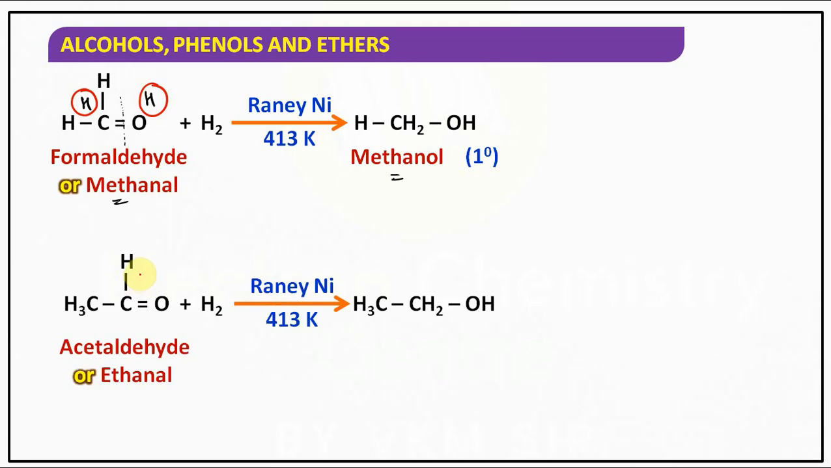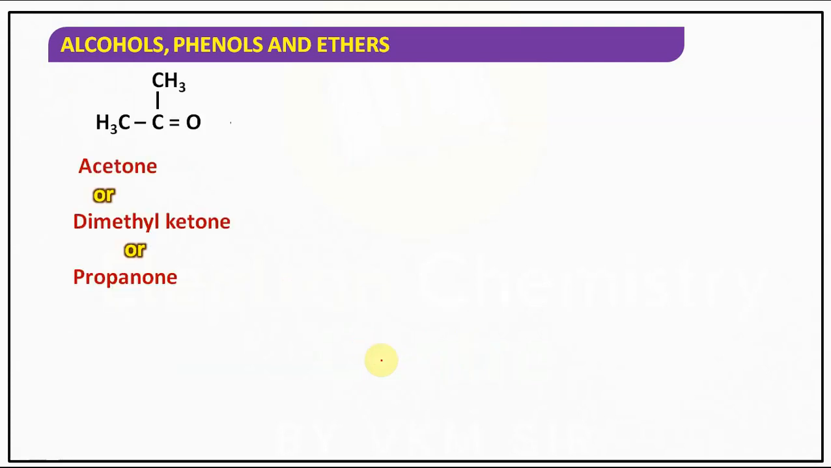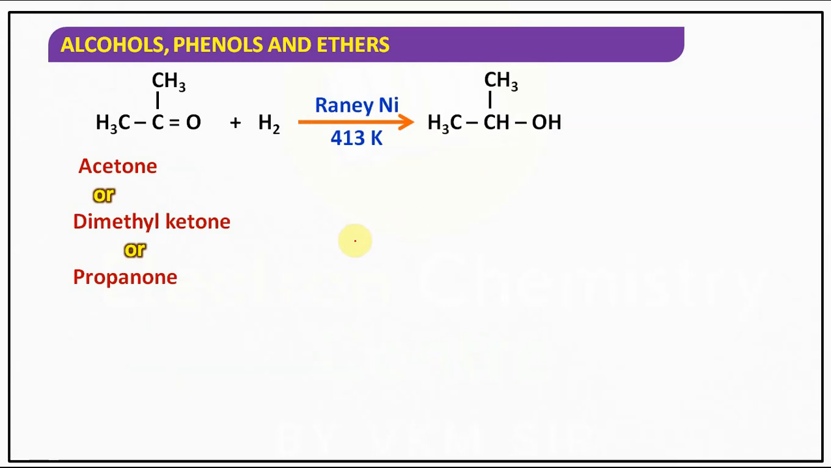Similarly, here also if you observe, the double bond can be converted to single bond. CH3, CH2, here add H, OH. So we got ethanol. Acetaldehyde also will give a primary alcohol, that is ethanol. Understood?